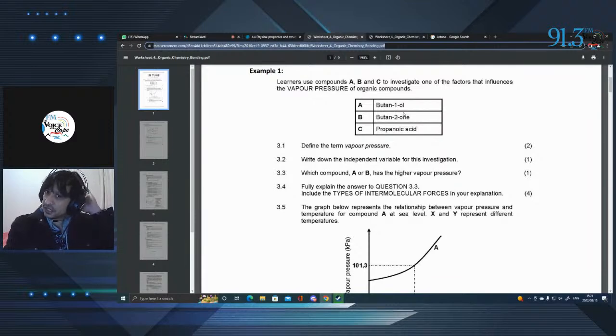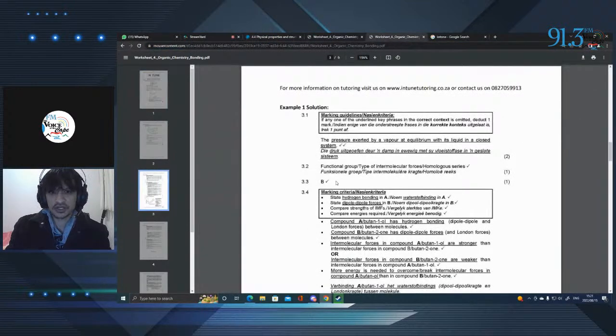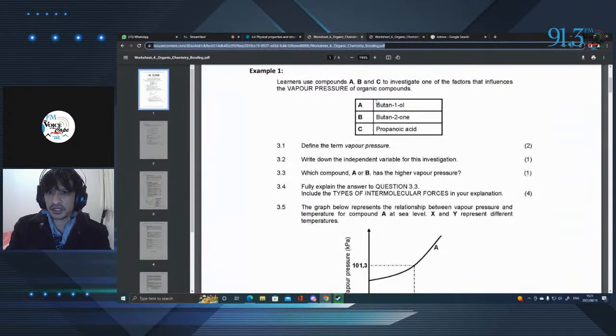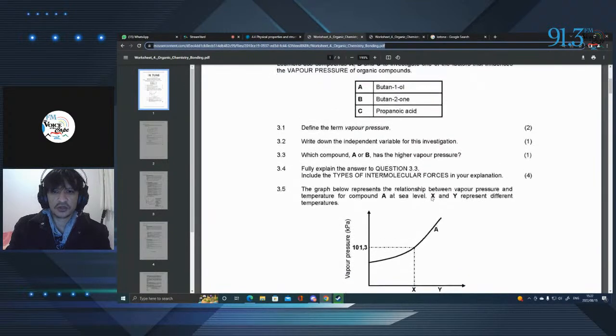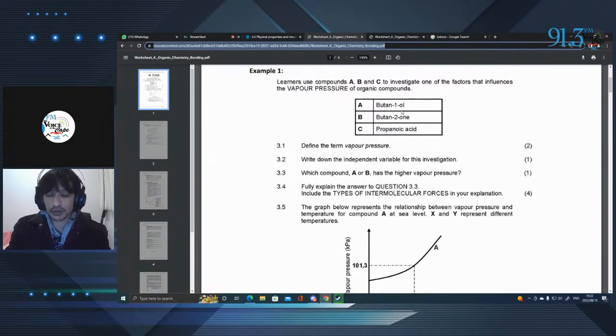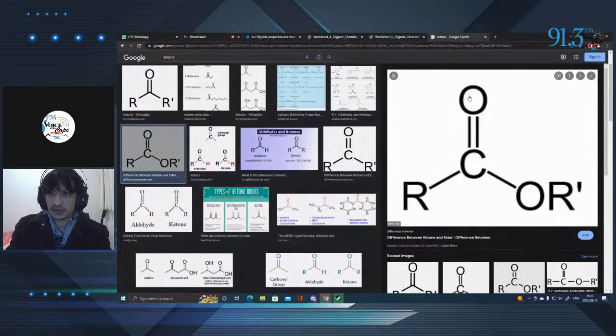So this is, of course, a tricky question because here we've got butanol and butanone. Now if we go here, they'll tell us that B would be the answer. Now, why would they state B? Well, if we look here, butan-2-one and butan-1-ol, I can't really draw the structure now, but this has an OH group at the end, and butan-2-one, if we look at ketones like we did over here, we can see the C double bond O and this OR over here. So it has these two highly electronegative oxygens.